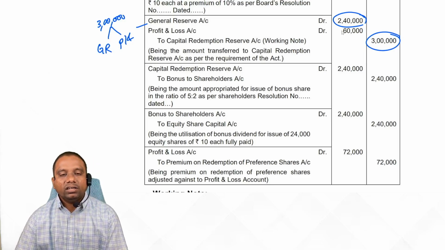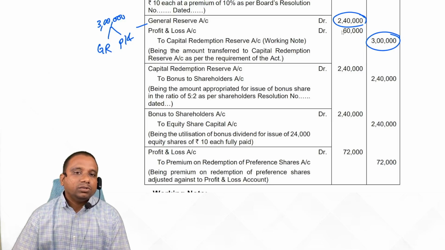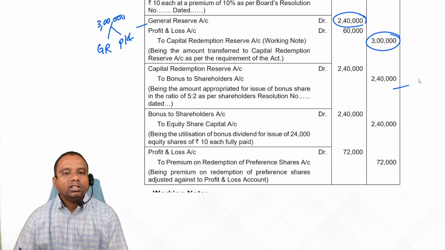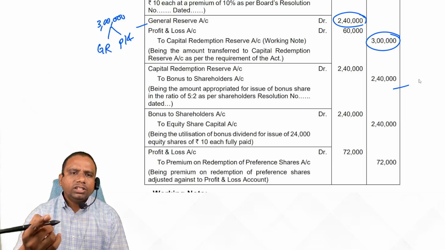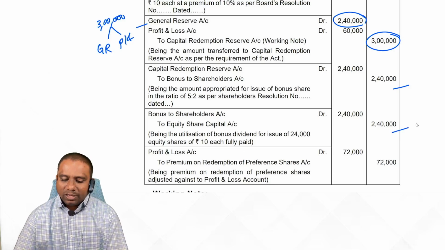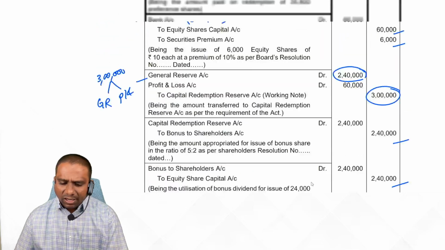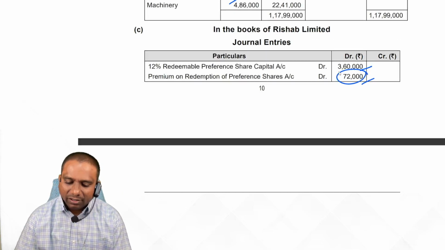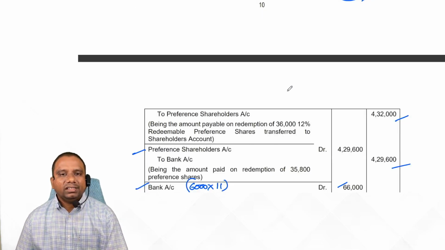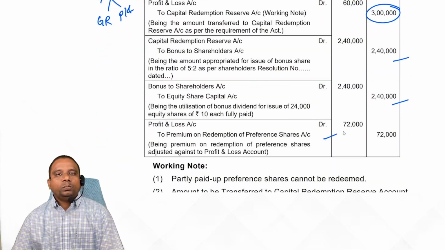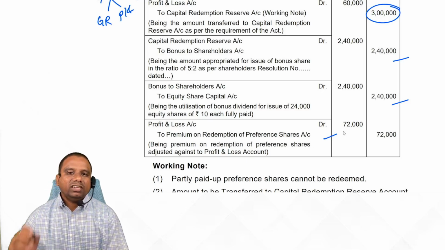For that, what is the entry we record? Bonus, capital redemption reserve account debit to bonus to shareholders 2,40,000. Now issue bonus shares. Bonus to shareholders account debit to equity share capital 2,40,000. Now we have 72,000 rupees premium paid. It is a loss, so set off against P&L account balance. So profit and loss account debit to premium on redemption of preference shares 72,000.